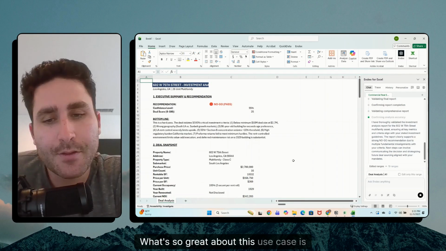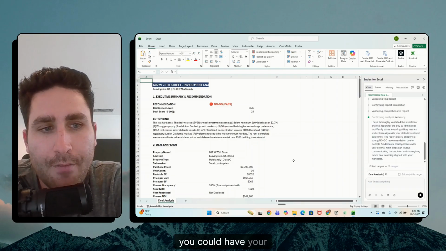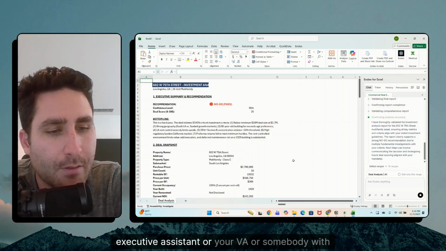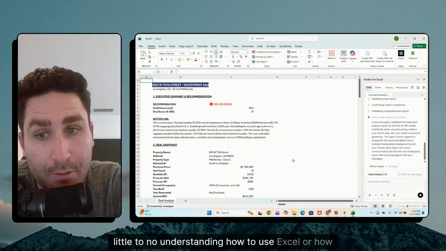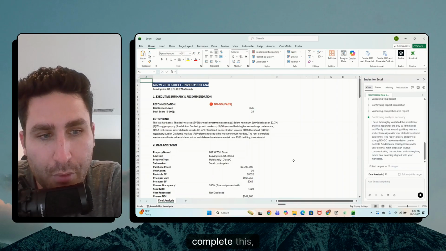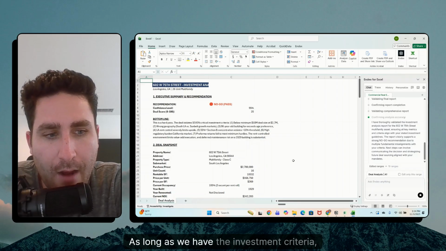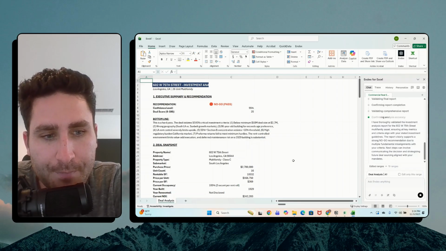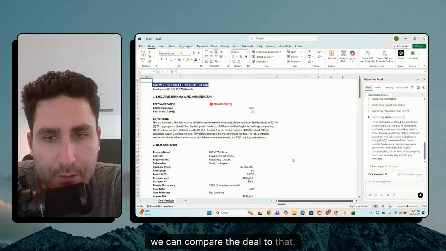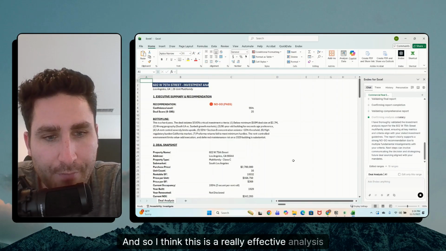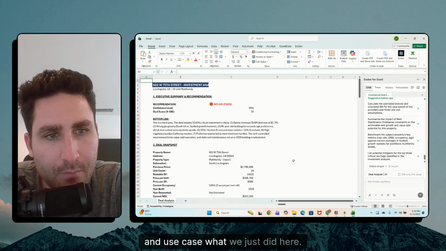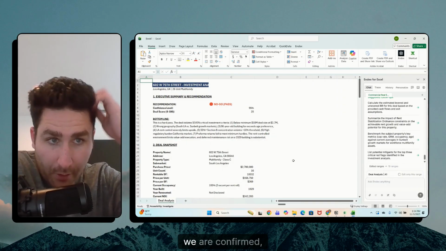What's so great about this use case is you could have your executive assistant or your VA or somebody with little to no understanding of how to use Excel or how to underwrite deals complete this, right? As long as we have the investment criteria, we can compare the deal to that very easily. And so I think this is a really effective analysis and use case, what we just did here. So yeah, we are confirmed done.